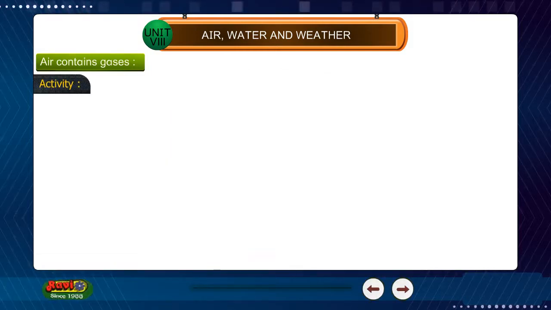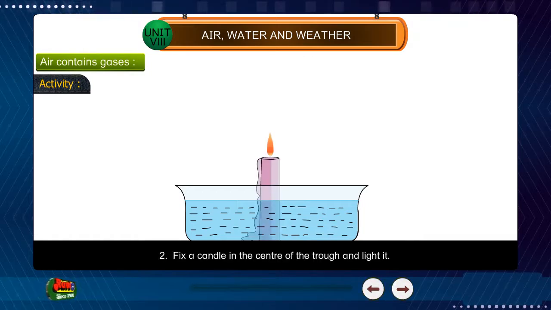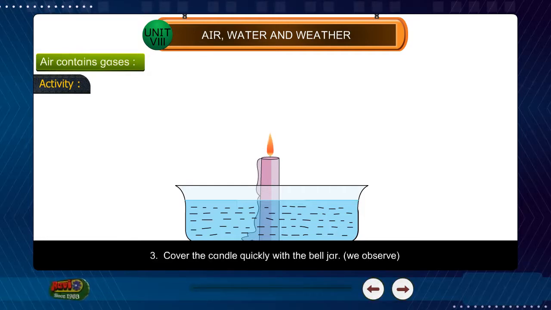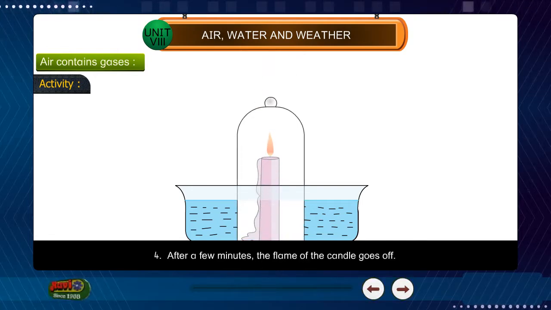Activity. 1. Take a trough of water. Mark the water level in the trough. 2. Fix a candle in the center of the trough and light it. 3. Cover the candle quickly with a bell jar. We observe. 4. After a few minutes, the flame of the candle goes off.